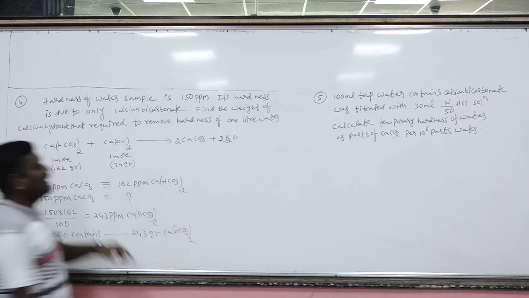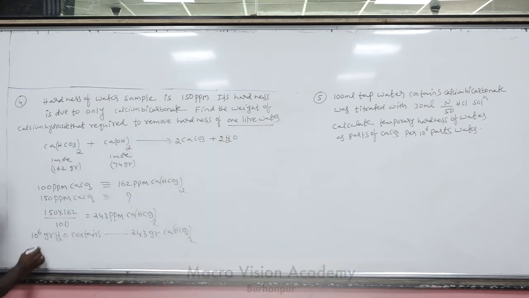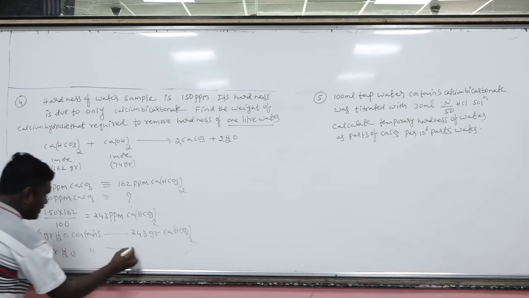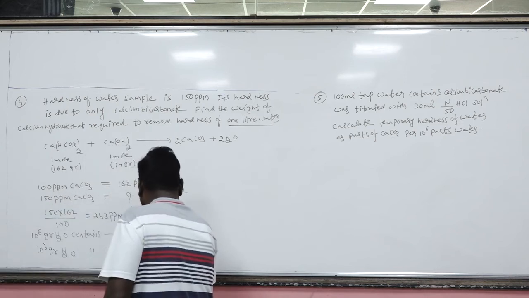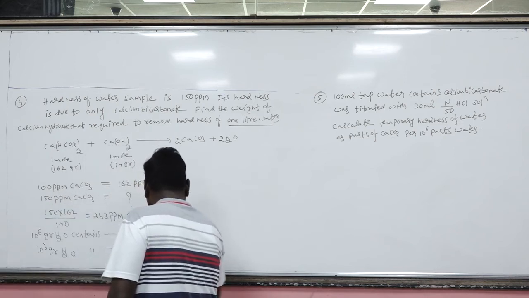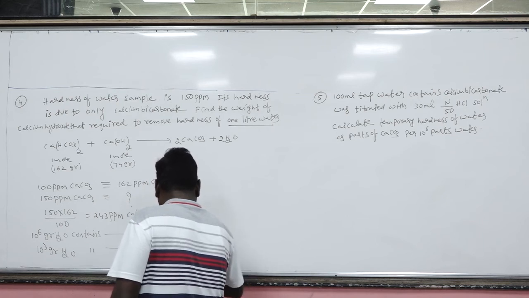But our water sample has only 1 liter, that is 1000 grams. In 1000 grams water sample, how many grams of this will be present? That is 0.243 grams calcium bicarbonate is present. Yes or no?